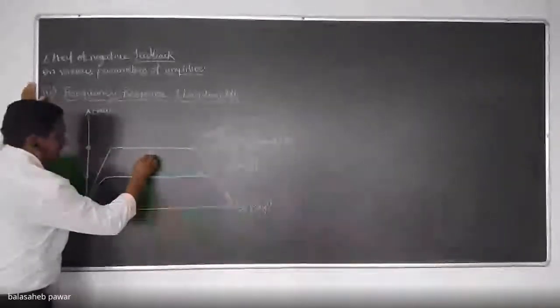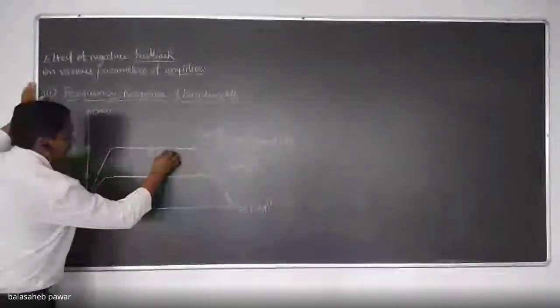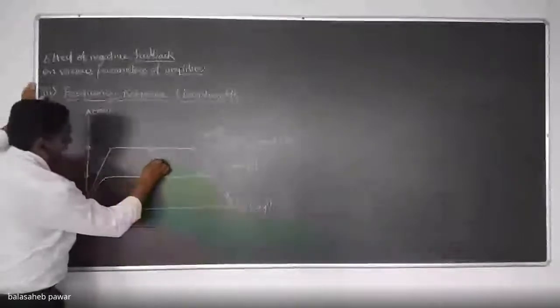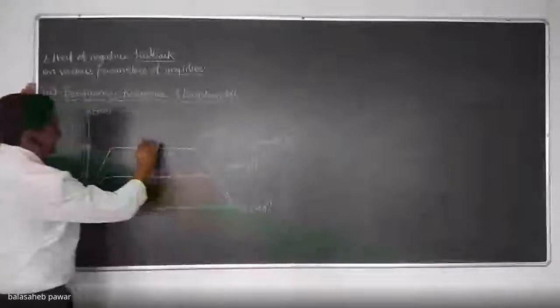For the first one, try to find out the bandwidth. We have to come down by minus 3 dB, the minus 3 dB bandwidth, and plot one straight line parallel to this maximum gain.